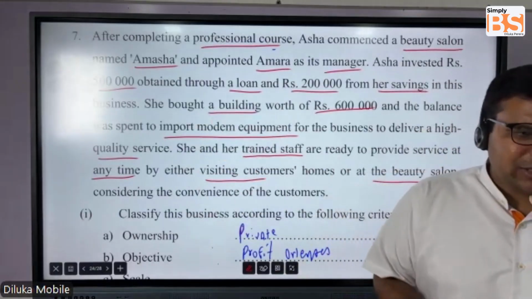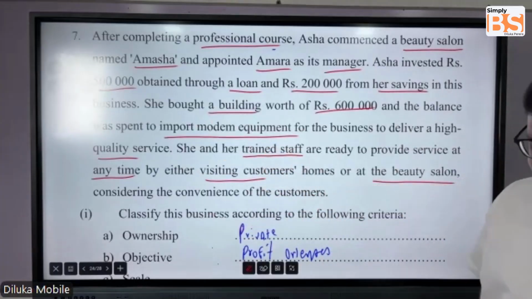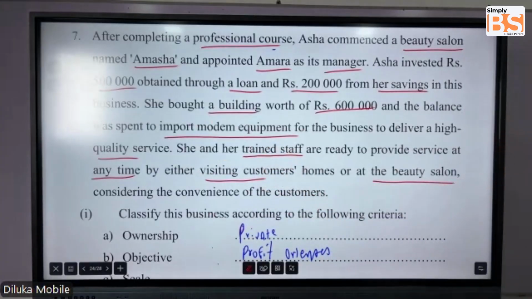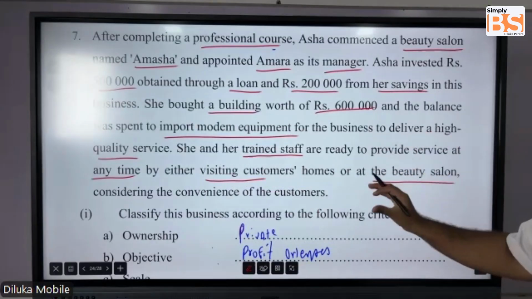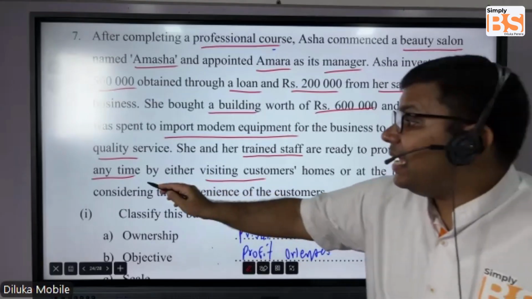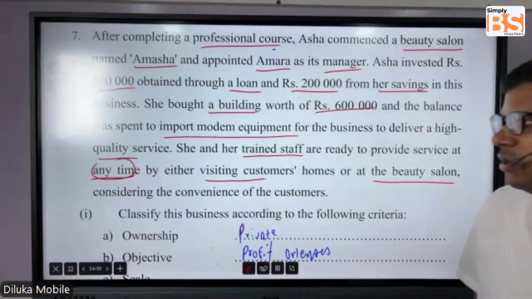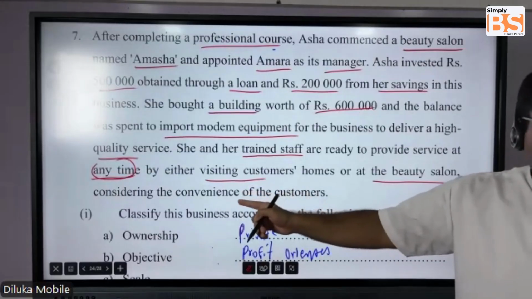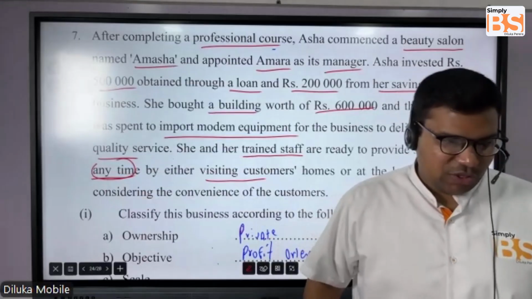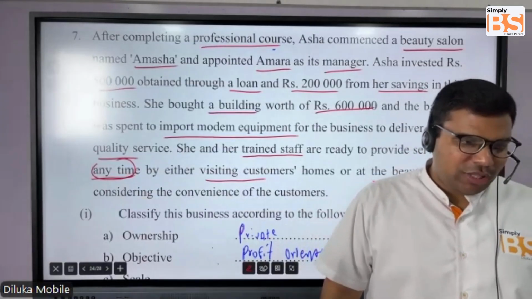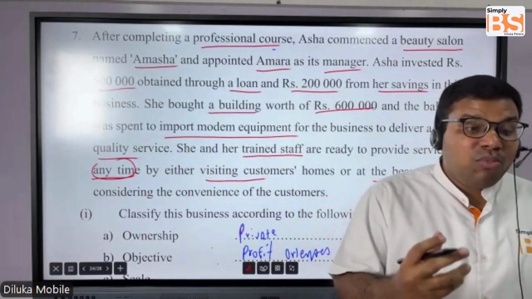Second thing you can write, students, in the description it says the staff is ready to provide service at any time. Wow, that's really good. They have gone beyond that, and they are visiting their customers' homes. So that will give more convenience.